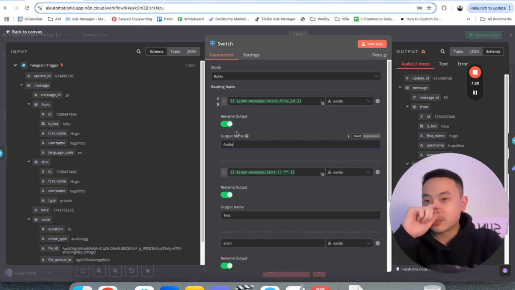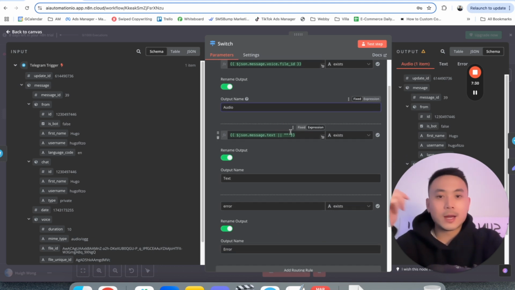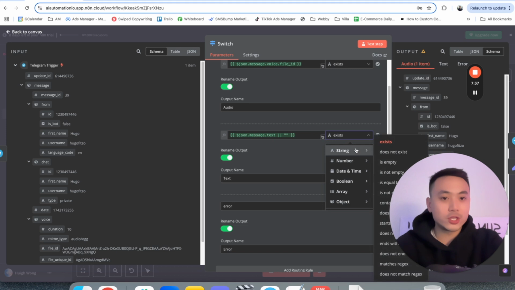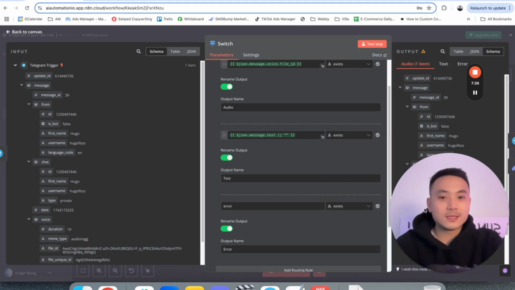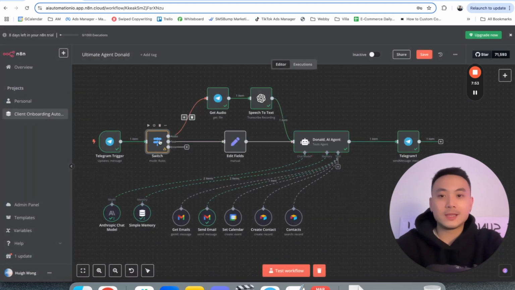We want to make sure this is very clear. If we send a voice file, that means this switch is able to tell, okay, this is an audio file. If it is a text, we're going to put this piece of code here, $JSON.message.text, and then go to string, exists. If that exists, then we're going to rename that into text. Those are essentially the two inputs you're going to be sending Telegram: either a voice file or a text. So there are now going to be two routes, audio and text.